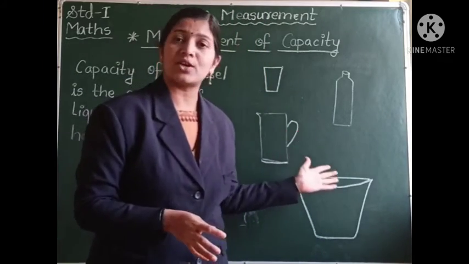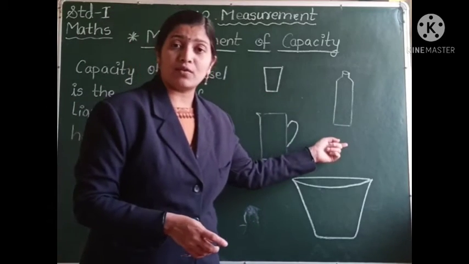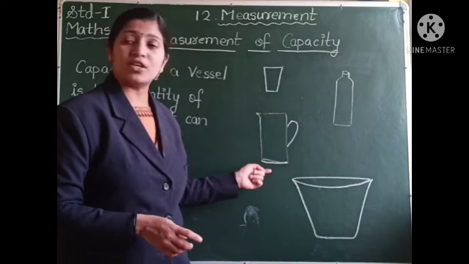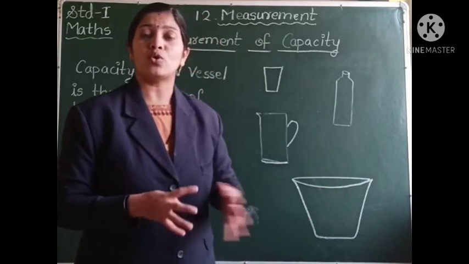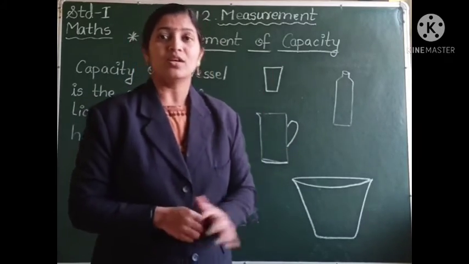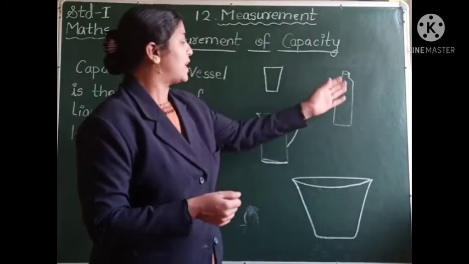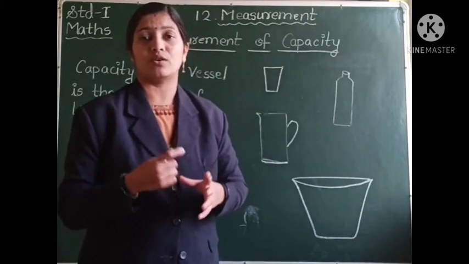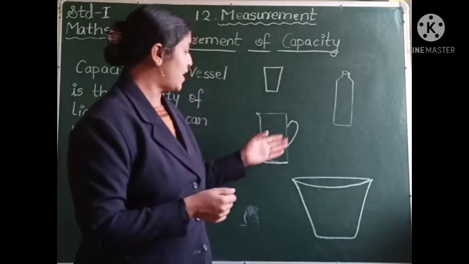On this side of the board you can see a glass, a water bottle, a jug, and a tub. The water holding capacity of all these containers is not the same. The glass can hold very little water, whereas the bottle can hold a little more than the glass. Then we have a jug.